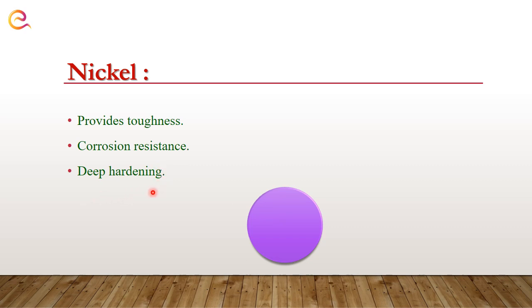What does deep hardening mean? When we perform a hardening operation, at the end of that operation the surface of our material gets hardened. But when we add nickel into our material, the range of that hardening also increases from the outer surface to the inner surface. The range of the hardening process increases.